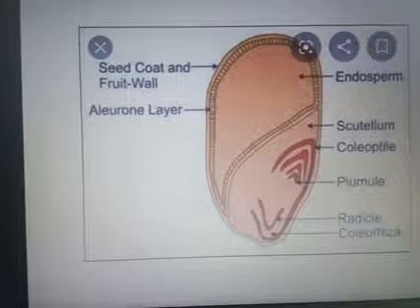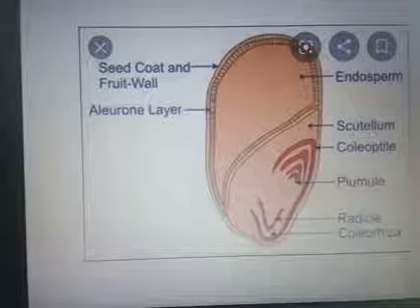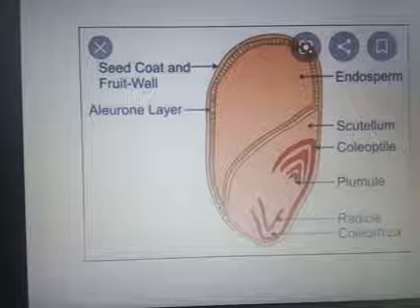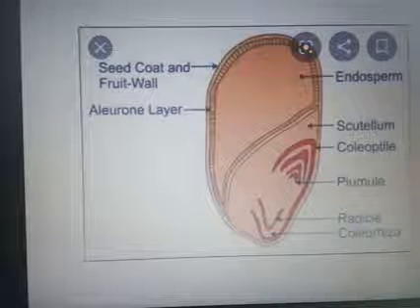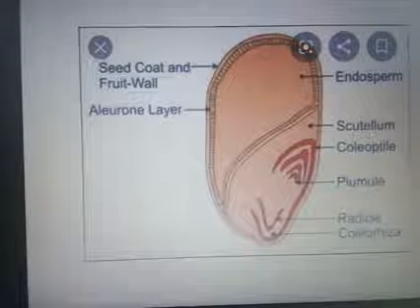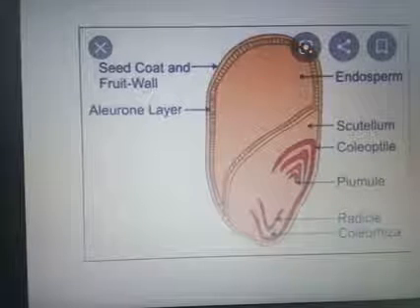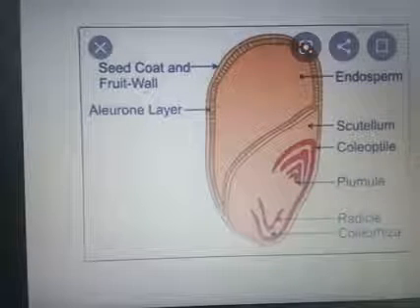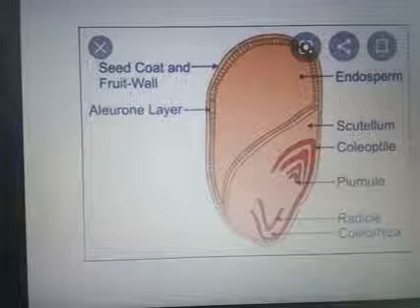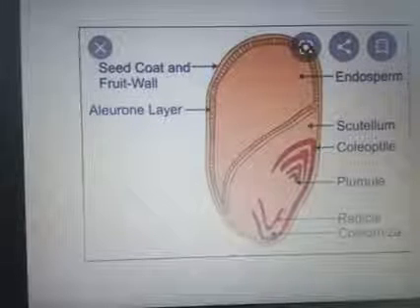It is an example of a monocot seed. So the monocot seed has endosperm. Next we are discussing the structure of the monocot seed. What can you see in this picture? We have a seed coat. The outer covering is known as the seed coat.